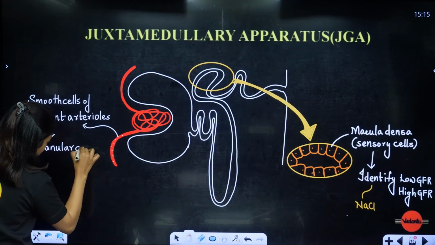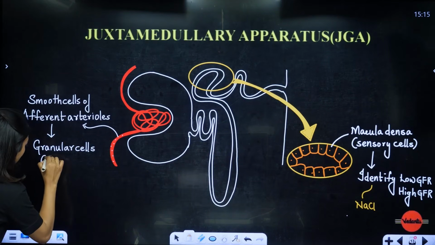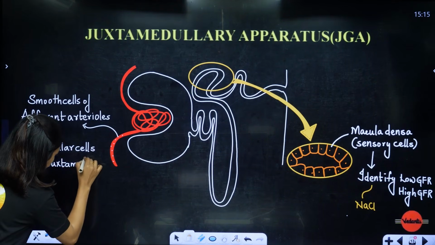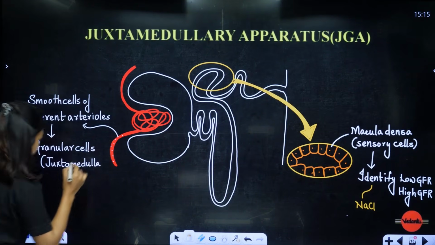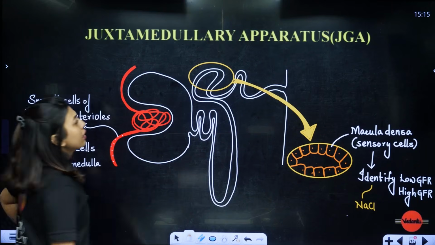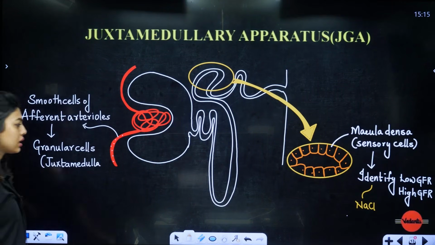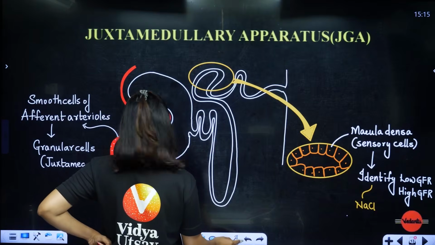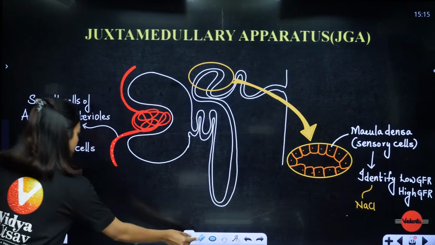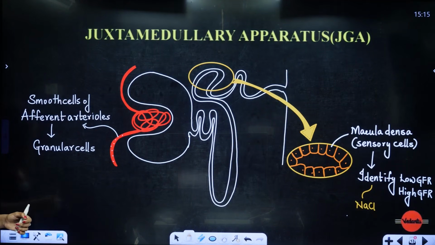Okay, in some diagrams you will see granular cells. Do not confuse yourself. The granular cells are also called juxtaglomerular cells. Wait a minute, students.